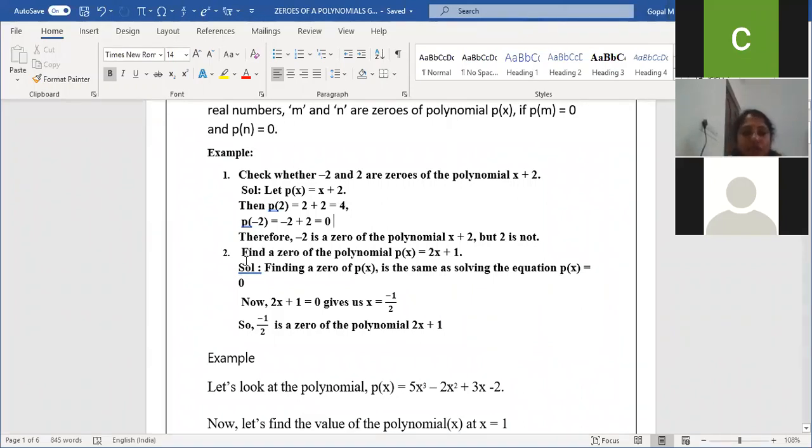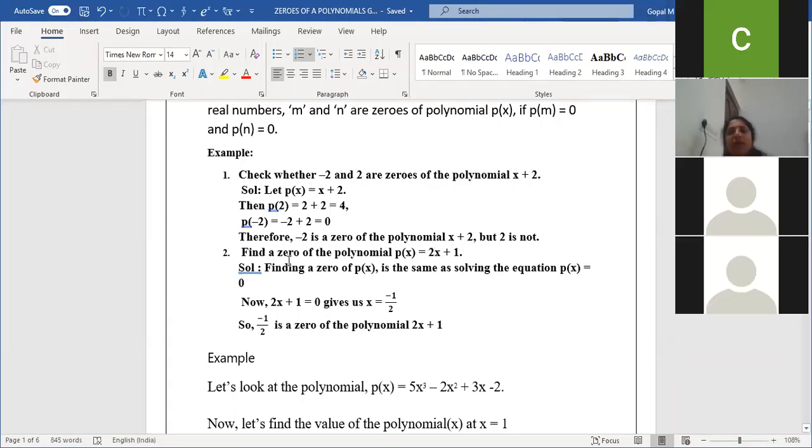Next, second question, just as an example: find a 0 of the polynomial P of X is equal to 2x plus 1. Am I clear, children? When they're asking us to find a 0 of the polynomial, we have to make P of X equal to 0. In the first sum, they only gave the value, and we just applied it and checked. Am I clear, children?